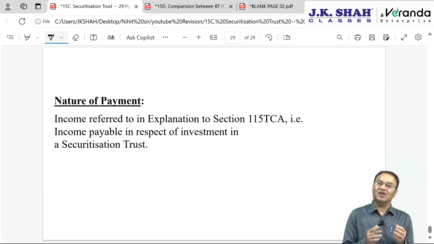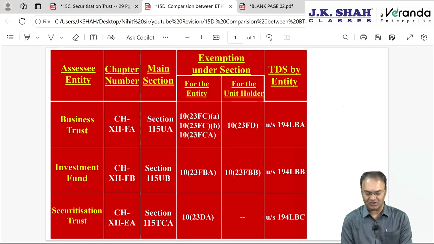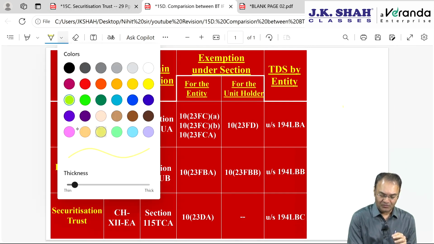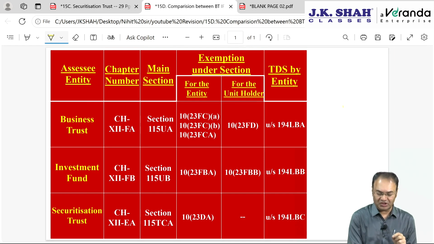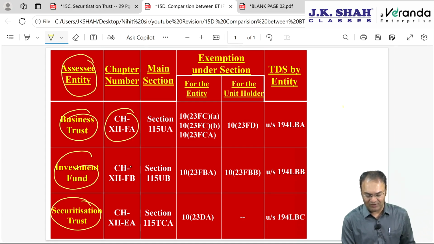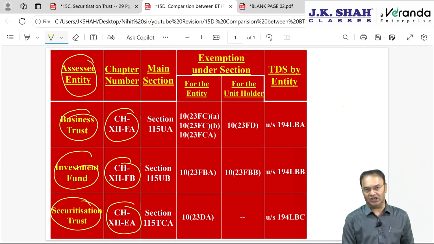With that, the chapters investment fund, securitization trust, business trust, all three are over. Let's have a brief comparison between the 3 chapters, briefly in 2 minutes, as you can see on the screen. First is the associate entity: business trust, investment fund, securitization trust. I call it BIS. The chapter number is chapter 12-FA, 12-FB, and here chapter 12-EA. The main sections are 115UA, 115UB, and for this chapter 115TCA.